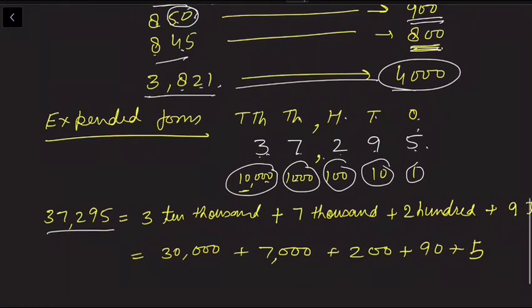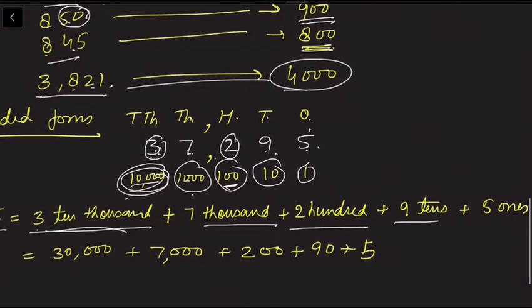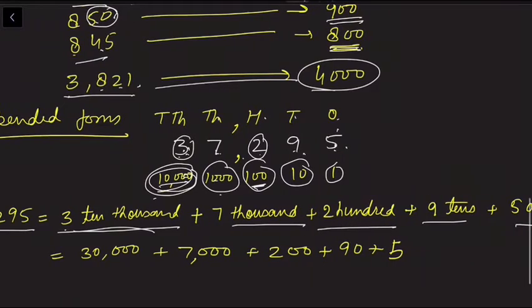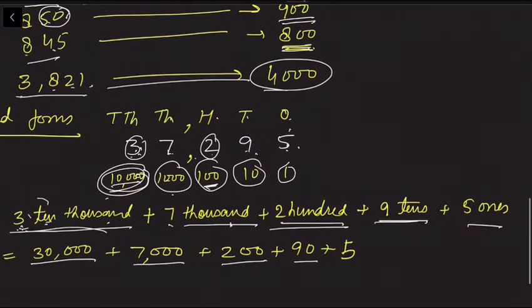In 37,295, 3 is in the ten thousands place, so 3 ten thousands, 7 thousands, 2 hundreds, 9 tens, 5 ones. It means 3 into 10,000 is 30,000, 7 into 1000 is 7,000, 200, 9 tens and 5.